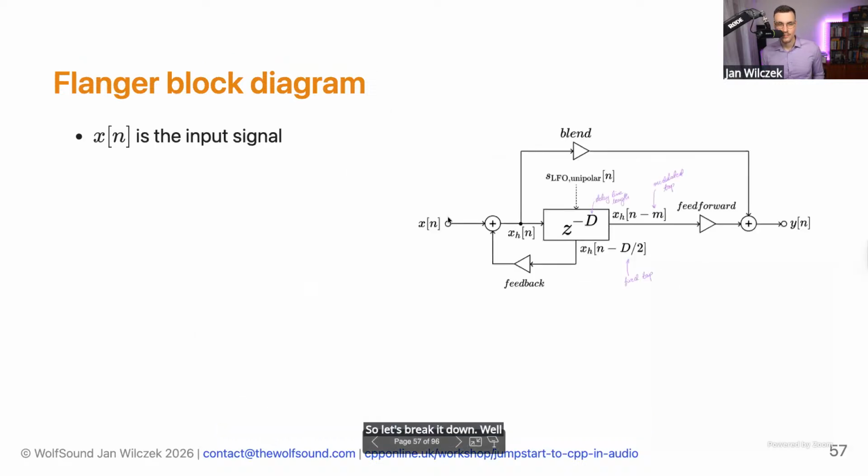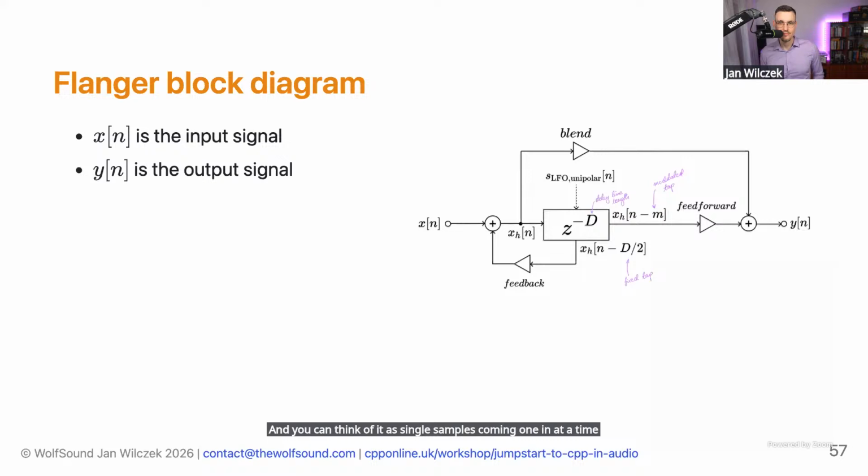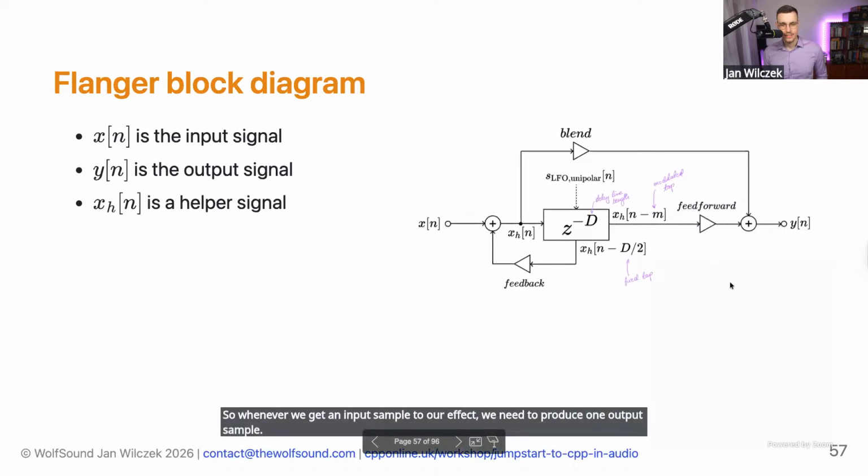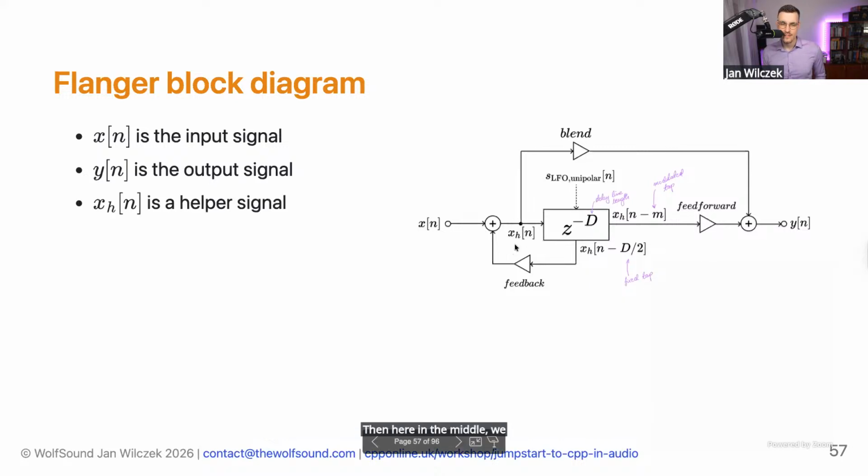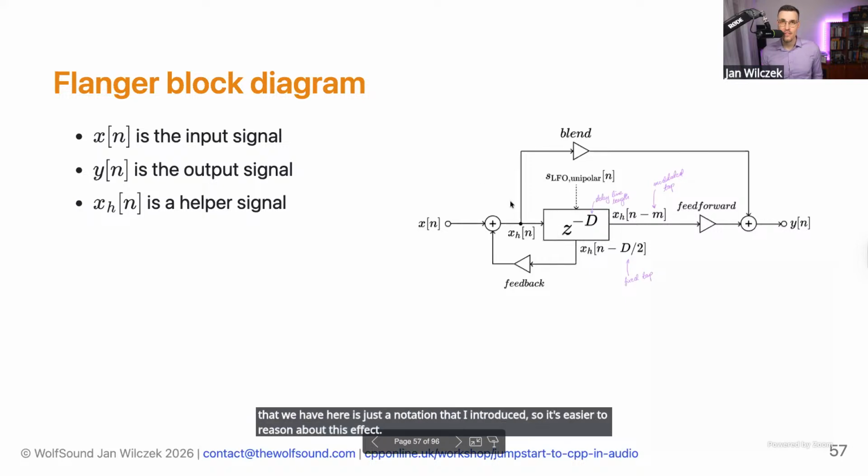Well, first, on the left-hand side, we have x of n, which is the input signal. And you can think of it as single samples coming in one at a time. On the right-hand side, we have the output signal. So whenever we get an input sample to our effect, we need to produce one output sample. Then here in the middle, we have x_h of n. And this is a helper signal. So this isn't an additional signal that we have here. It's just a notation that I introduced, so it's easier to reason about this effect. You can think of it as a helper variable.